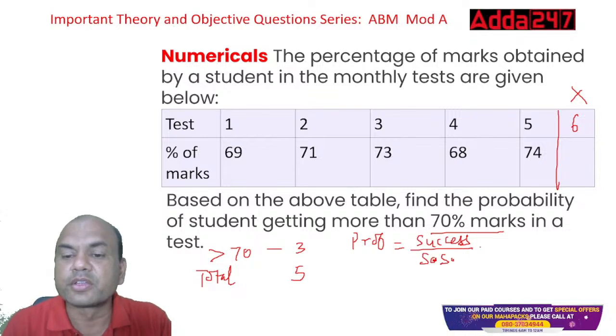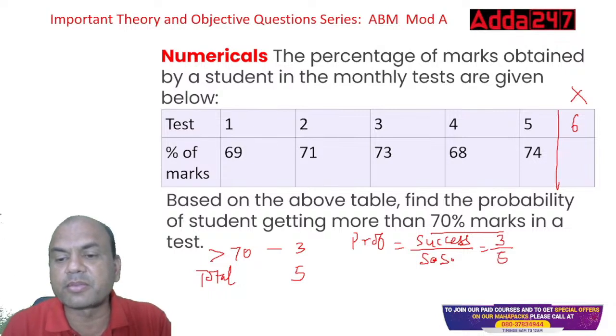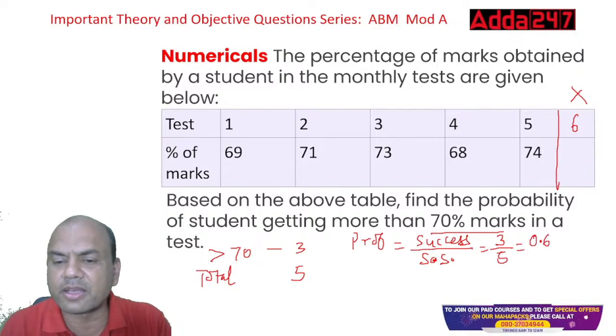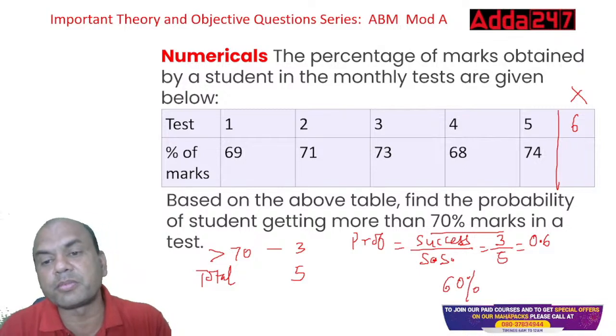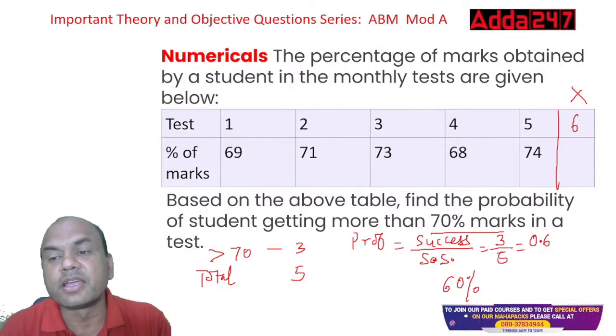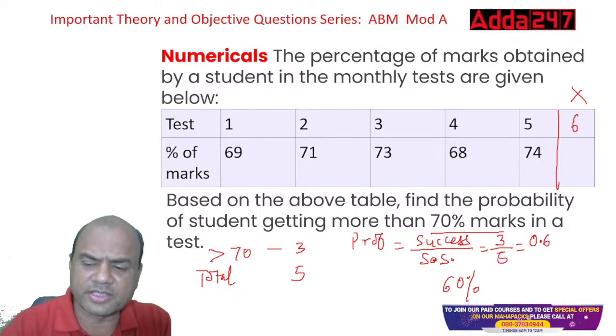Okay. So success is what? 3. Sample space is 5. So 3 by 5. My answer will be 3 by 5 or 0.6, 60%. Somebody can write 60%. Okay. So there is a 60% probability that the student will get more than 70 in test number 6. That is the answer, isn't it?